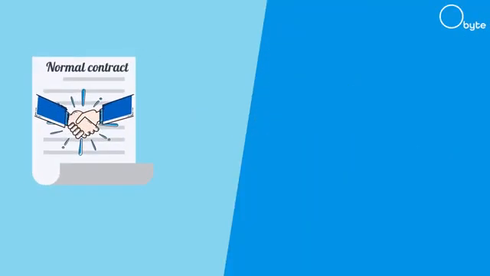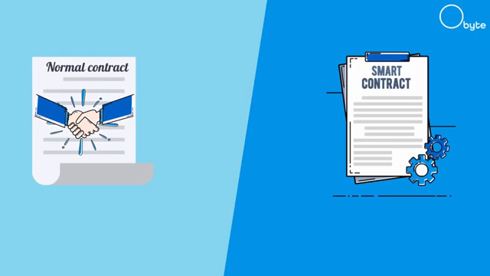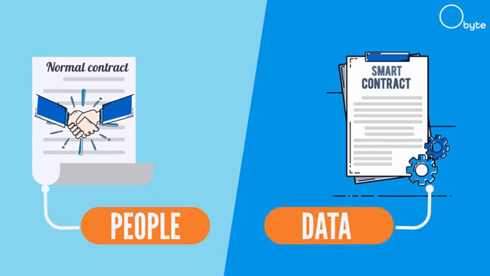In summary, remember that the main difference between a normal contract and a smart contract is that normal contracts rely on people being trustworthy, but smart contracts rely on data being trustworthy.